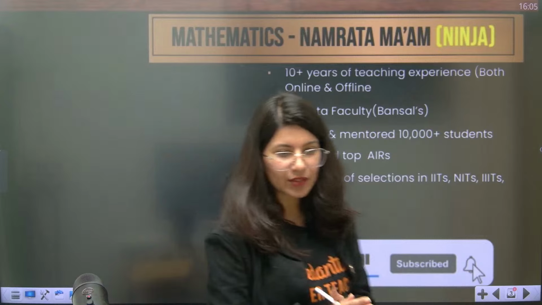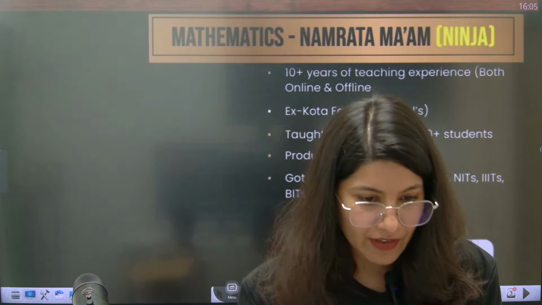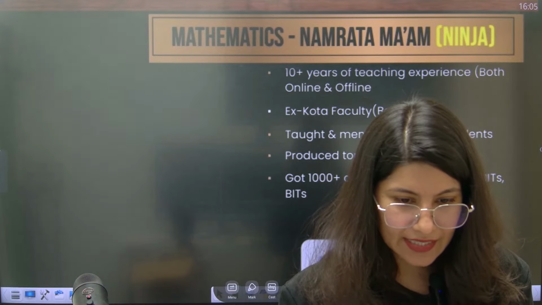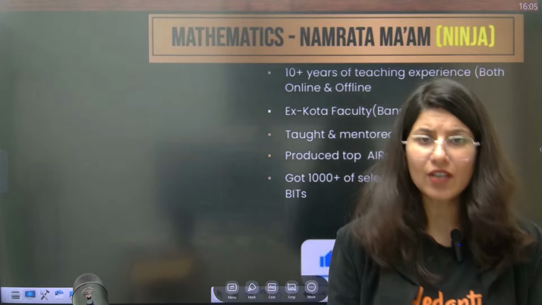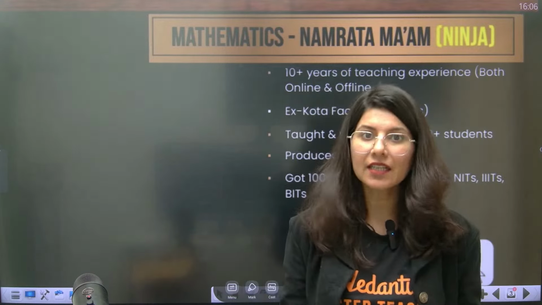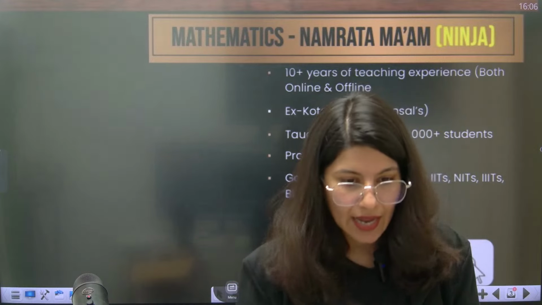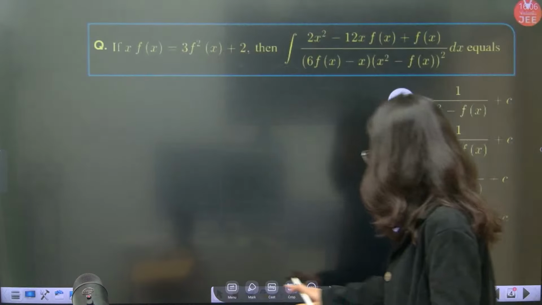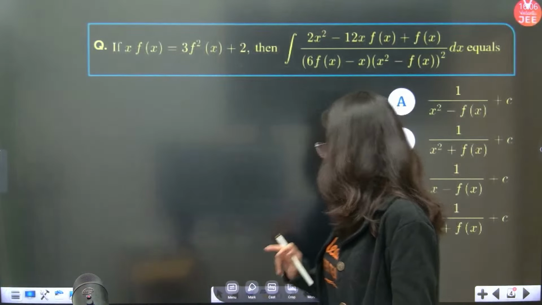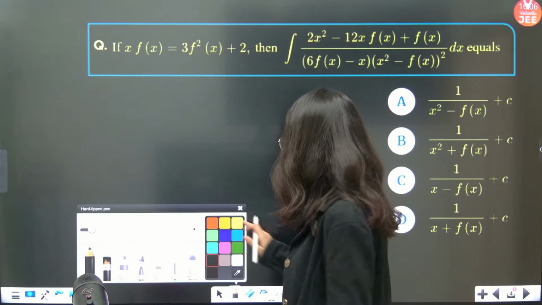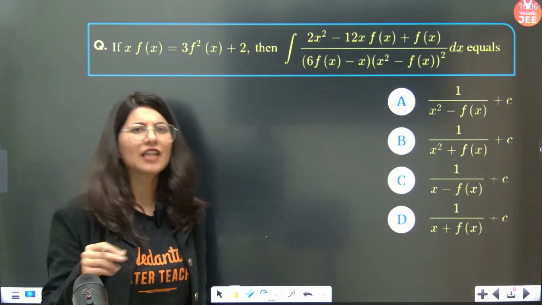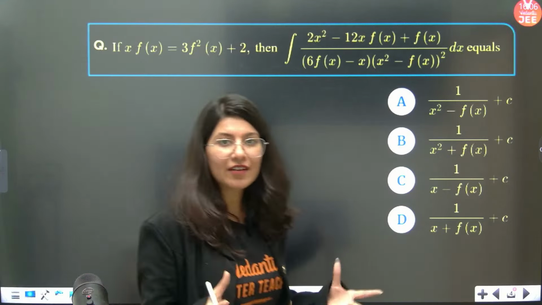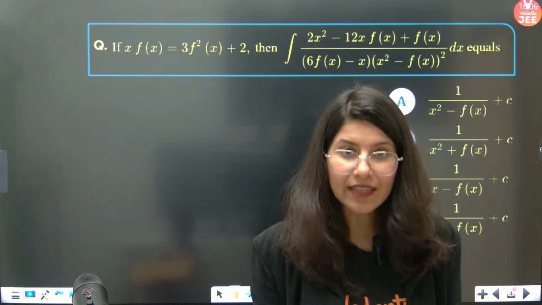So without wasting any time, let's start with the very first question. Yes, I can see Raj Shekhar, still preparing for the second attempt. Yes, we are going to conduct more sessions for the second attempt as well, so do not worry about that. Now let's quickly start. The very first question you can see on your screen. Understand that JEE Advanced questions are a little tough, I agree, but not tough enough that you are not able to understand or crack them. Are you getting my point?